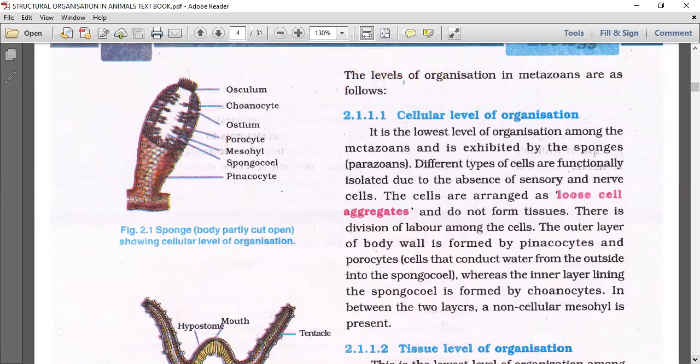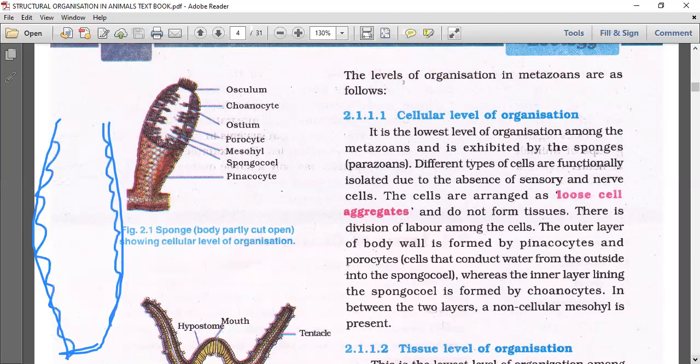We have a diagram, but let me draw it to understand much better. The outer layer of the body wall is formed of pinacocytes, the cells of the pinacoderm.